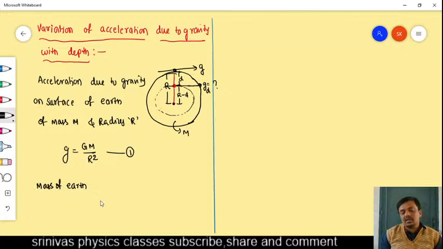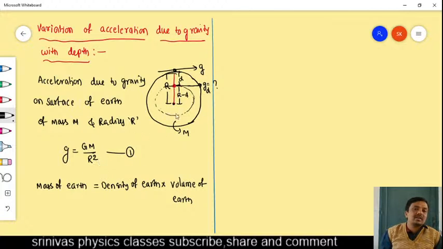The mass of earth we write as density of earth into volume of earth.